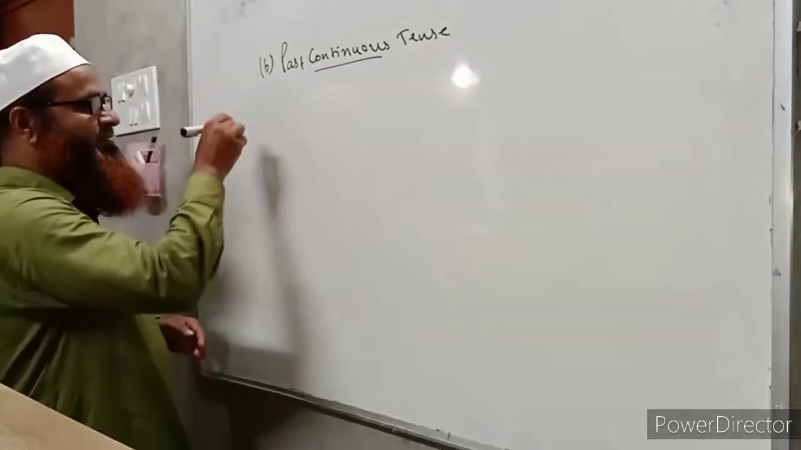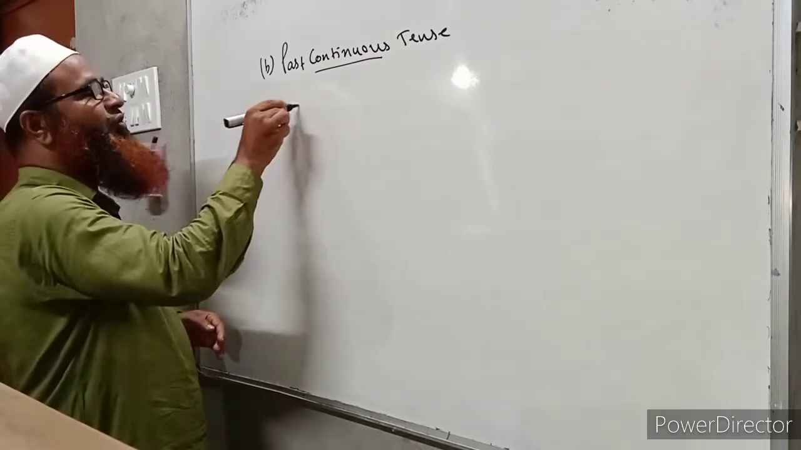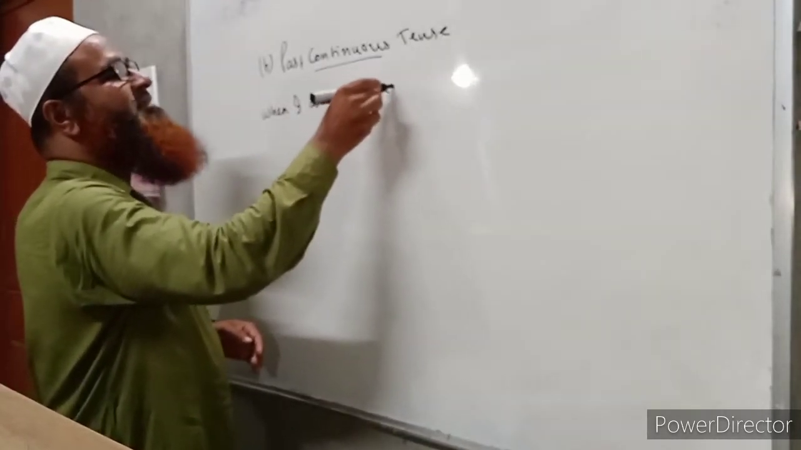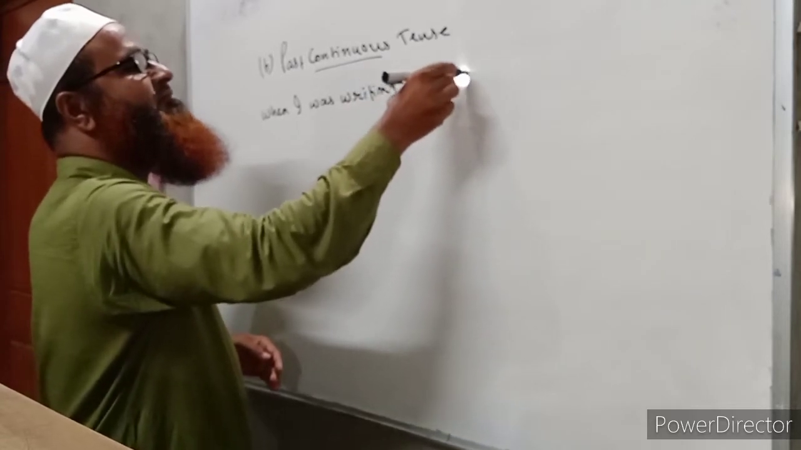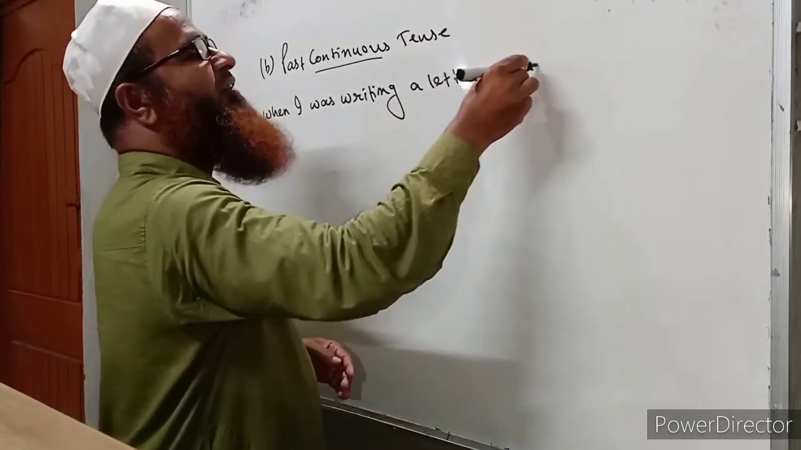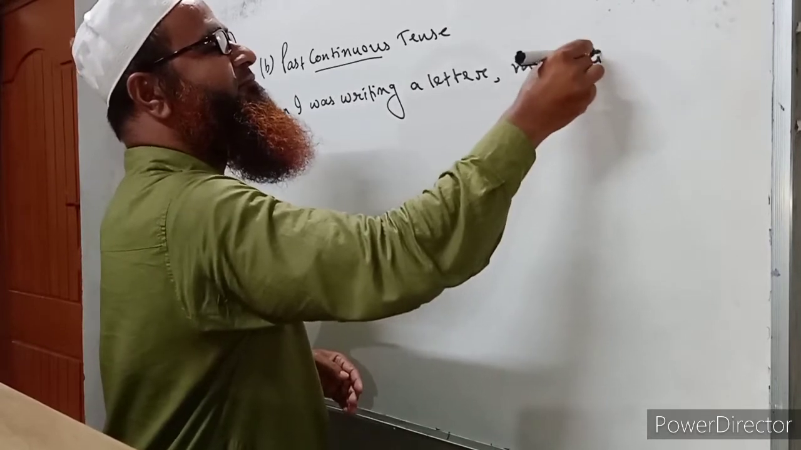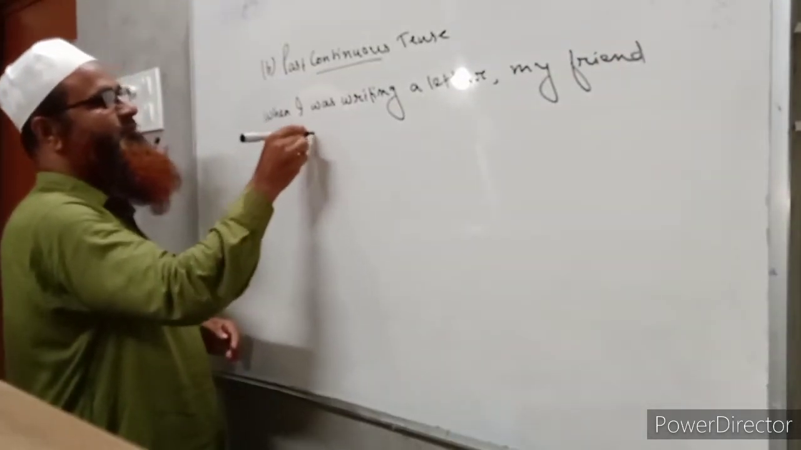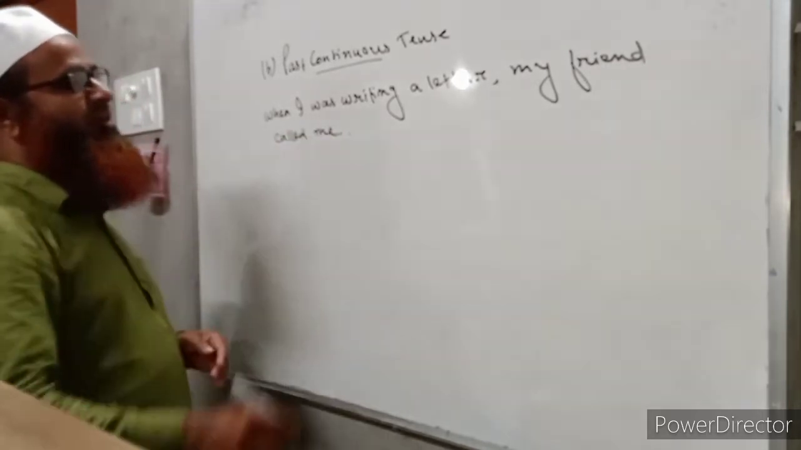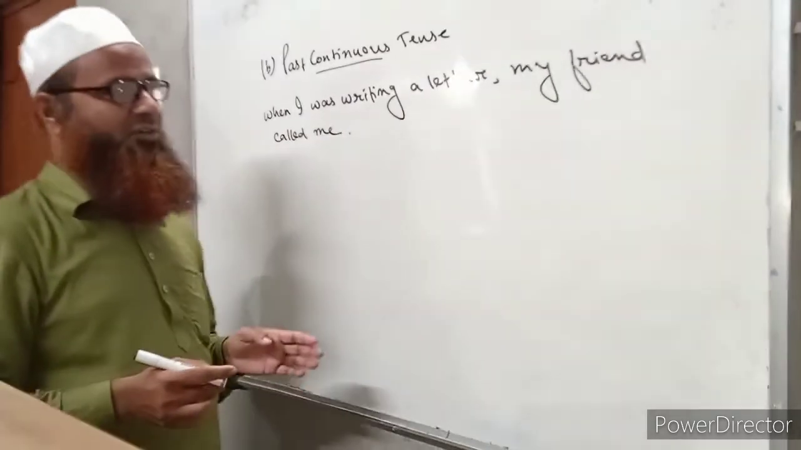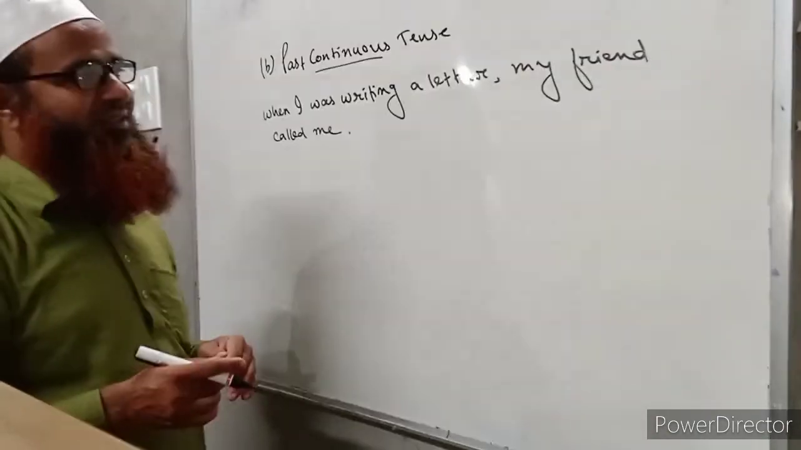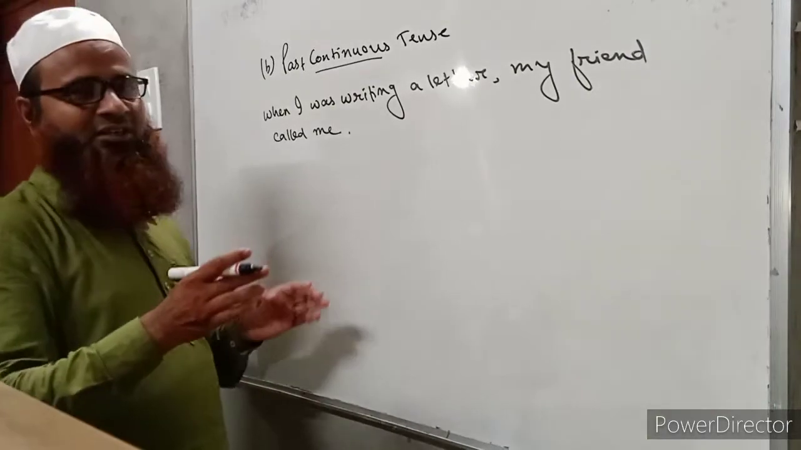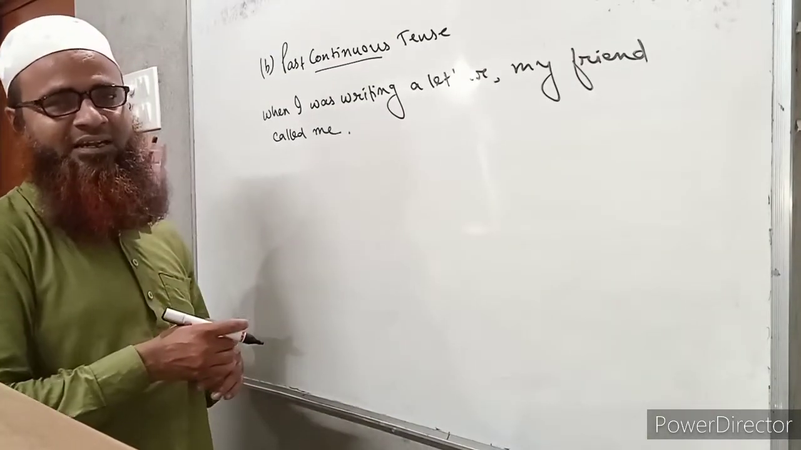So in this sentence, I am writing here on the board: when I was writing a letter, my friend called me. So this is a sentence where two tenses are used. Okay, one is of past continuous tense and another is of past indefinite tense. So here two actions have taken place in these sentences.